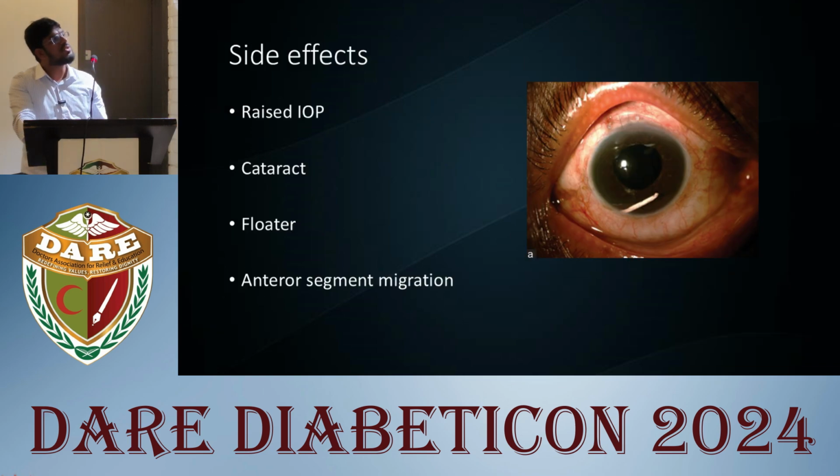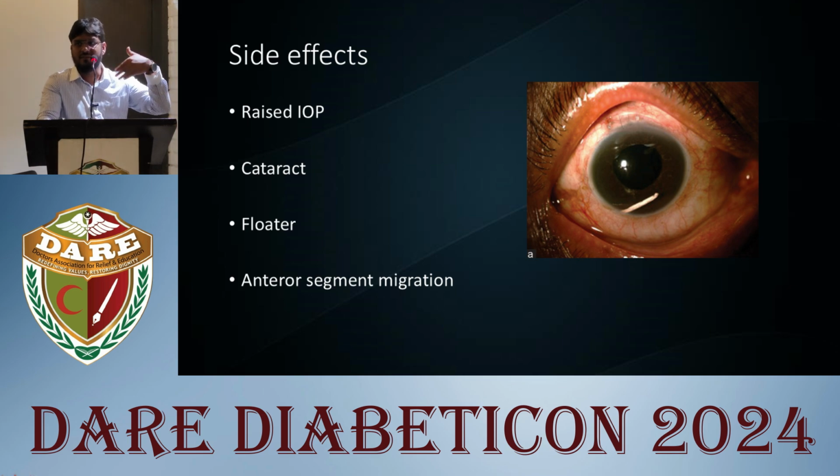The complications of using corticosteroid in DME are that it can cause a rise in IOP, sometimes leading to refractory glaucoma and sometimes needing vitrectomy as well. The other complications of using steroids are cataract formation, and sometimes the patient complains of floaters, something floating in front of the eyes. Very rarely you can see anterior migration: from the vitreous cavity, the implant can migrate into the anterior segment.